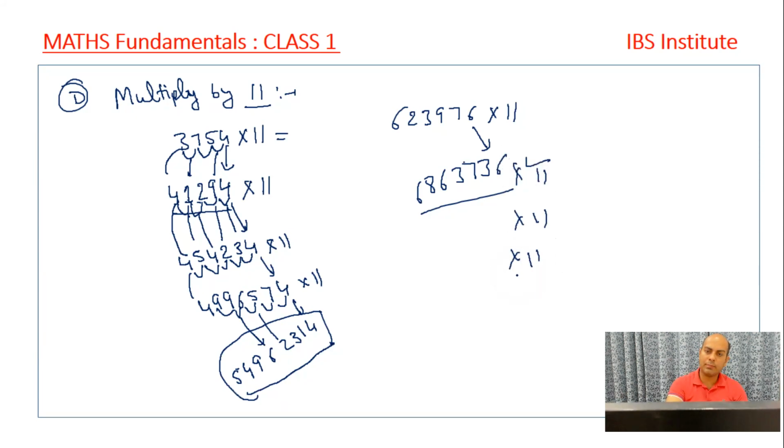You can multiply it again by 11, again by 11. You can successively multiply these by 11 and then find out the answers, right? So this is something that we can apply very frequently. Whenever we get some question where we have to multiply a number by 11, simply start from the unit digit and then keep on adding the numbers in pairs, right?